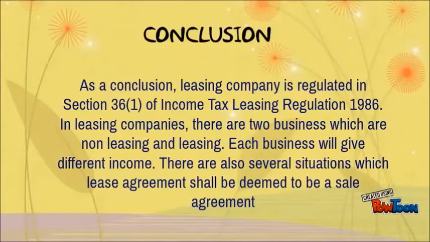As a conclusion, the leasing company is regulated in Section 36, Subsection 1 of the Income Tax Leasing Regulation 1986. In leasing companies, there are two businesses, which are non-leasing and leasing. Each business will give different income. There are also several situations in which a lease agreement shall be deemed to be a sale agreement.